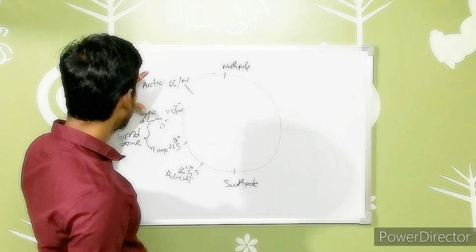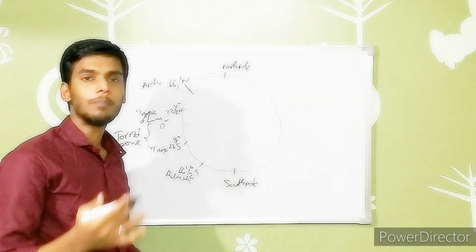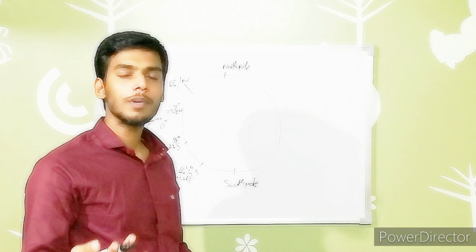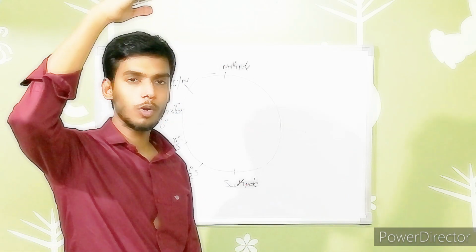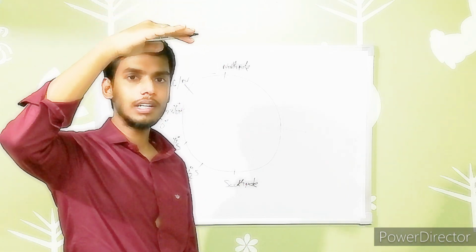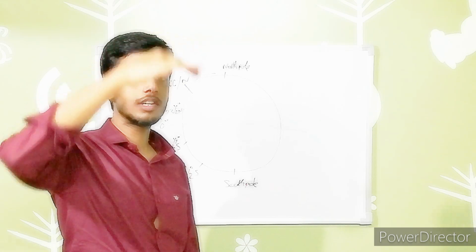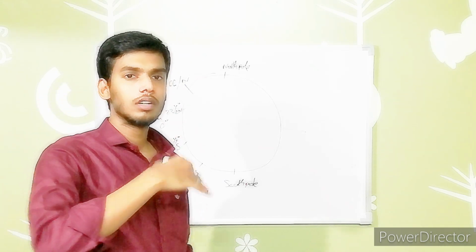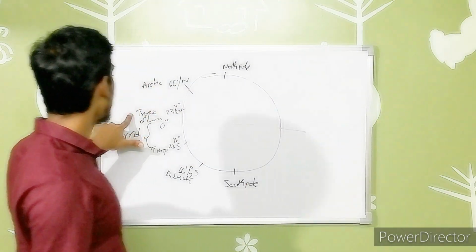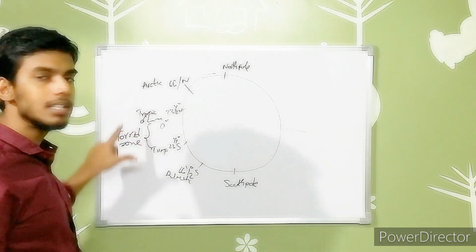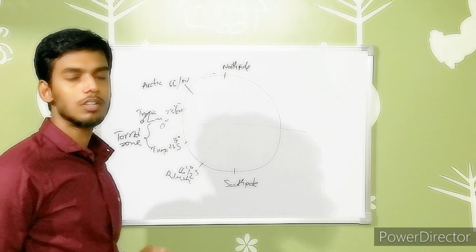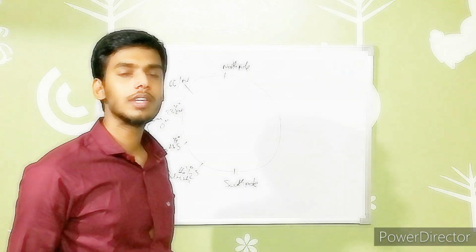After that, beyond the Tropic of Capricorn and Tropic of Cancer, the sun doesn't fall that much above these latitudes. There is a slight decrease in the brightness of the sun beyond these latitudes, that is, beyond the Tropic of Cancer and the Tropic of Capricorn. So there is a decrease in brightness. In order to understand this, I will give a better example.